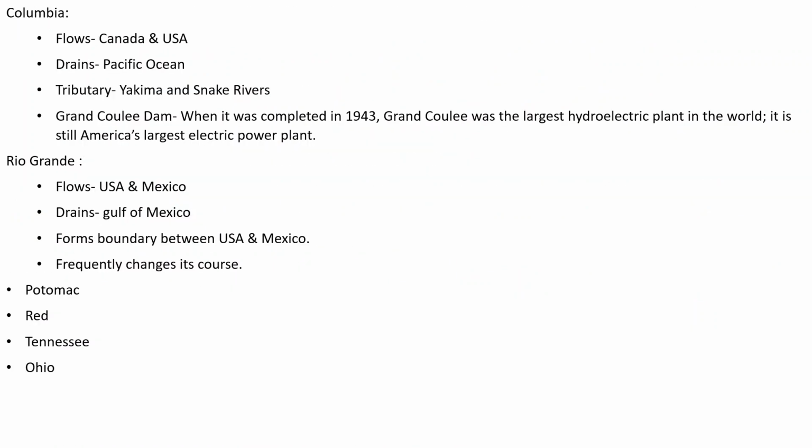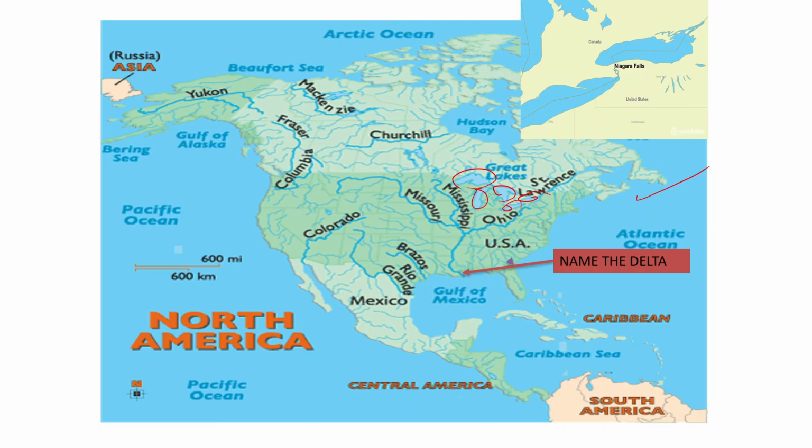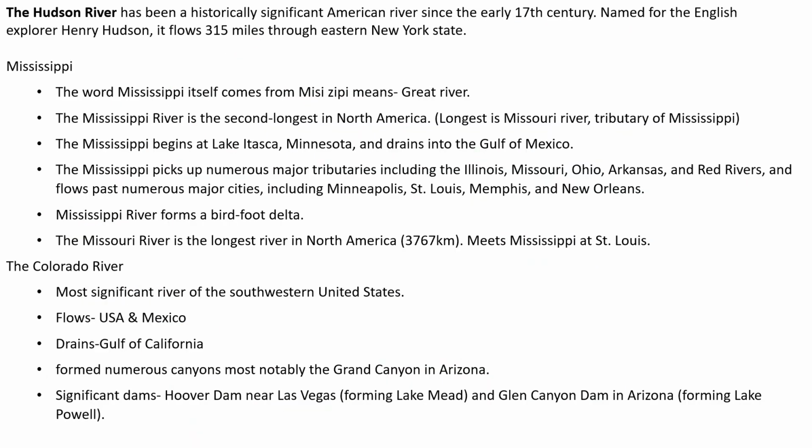Now Hudson River. What you have to remember in the Hudson River? Here we have the Hudson River, and Hudson River discharges its water in the Atlantic Ocean. The city New York is on the bank of which river? Answer is Hudson River. New York City is on the bank of Hudson River.